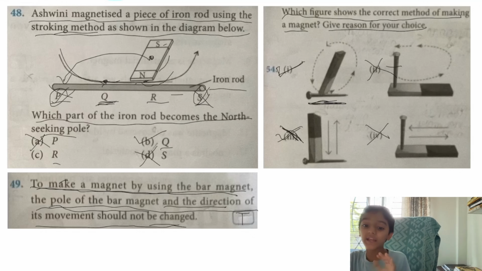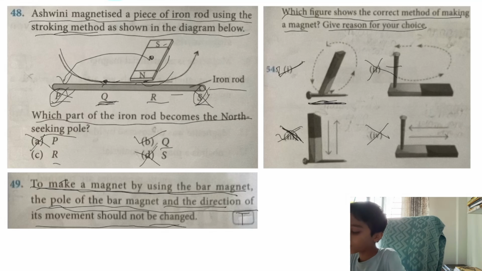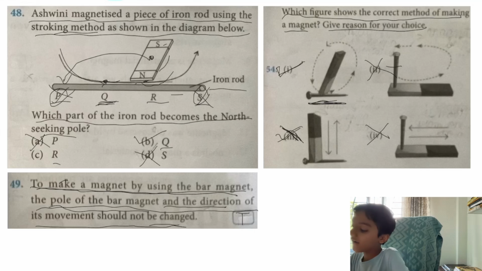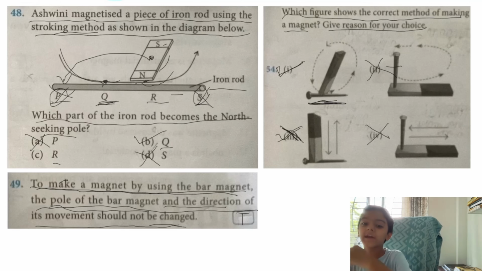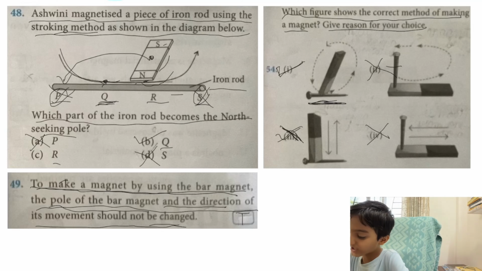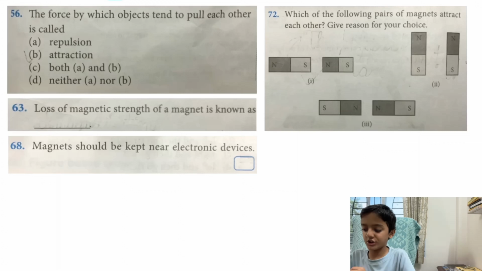Now I will give my reasoning why I have chosen this answer. I have chosen this answer because this is the correct method of stroking. First the iron nail is laid down, then the magnet is picked up, then it is first placed at one end of the iron nail, then stroked, and then it is lifted at the other end. And this is the correct stroking method. So this option is correct. So the correct answer of this question is option first. Next question.